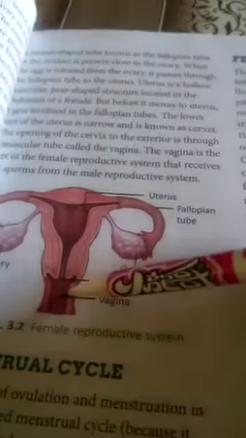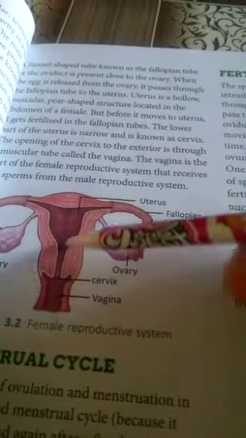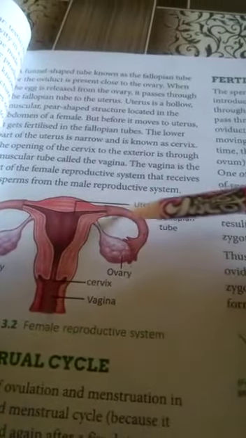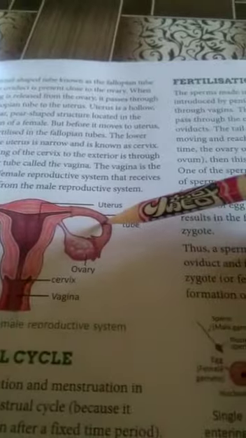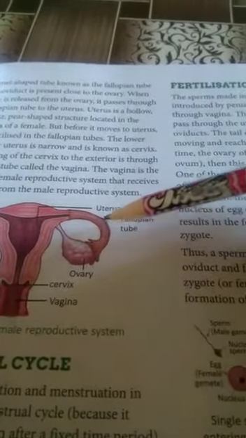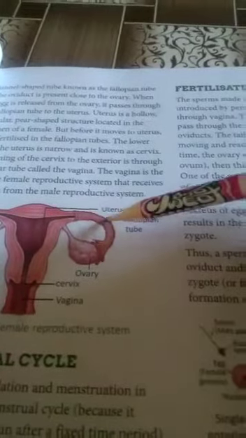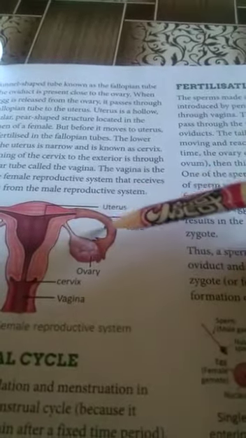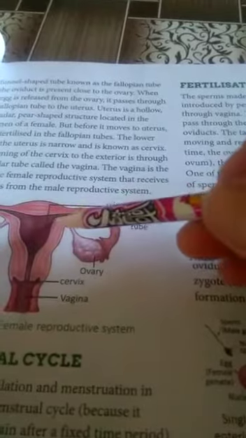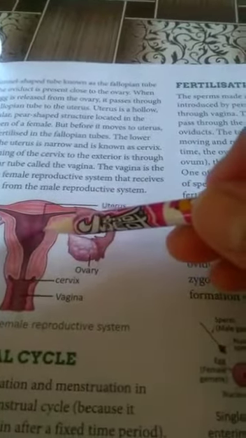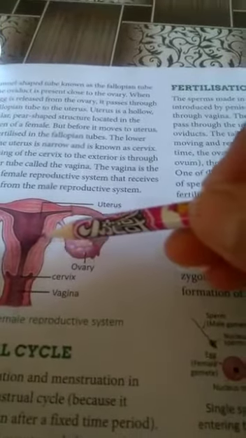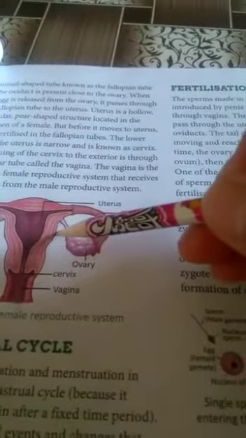So they enter the female body through the vagina, move to the uterus, and come in the fallopian tube, where if the ovum is already present, then fertilization takes place, and the fertilized egg then again comes in the uterus and gets attached to the wall of the uterus for further development.